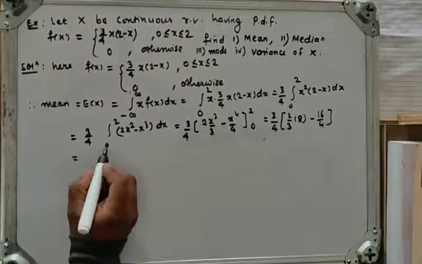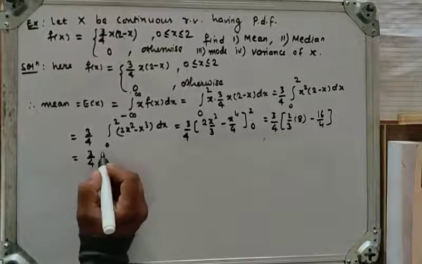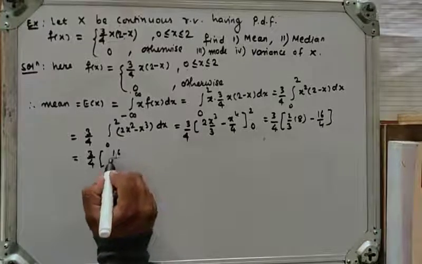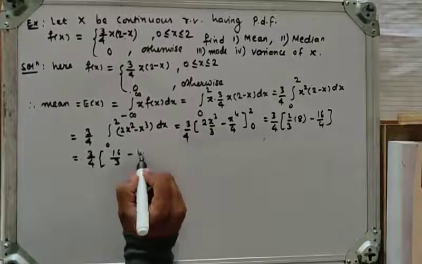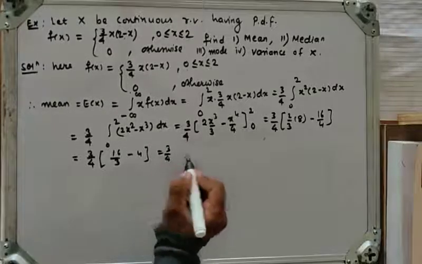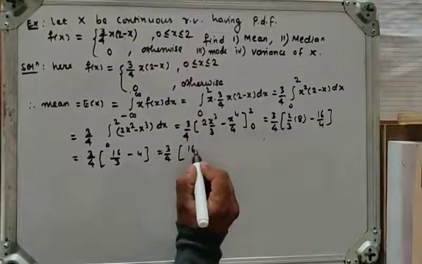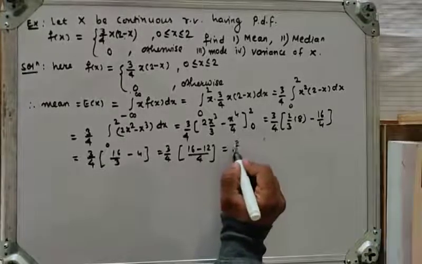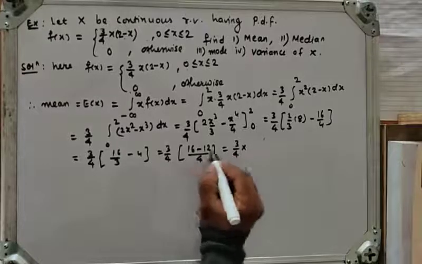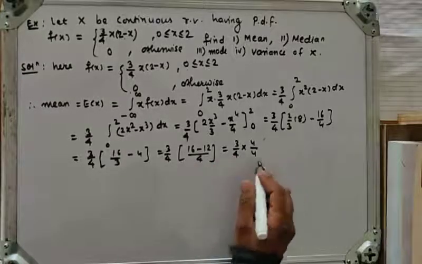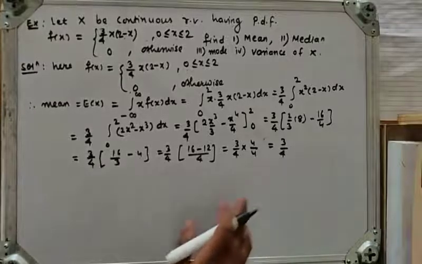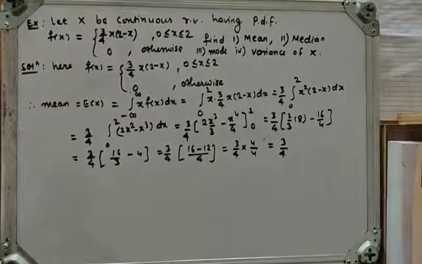Lower limit is 0, so only remains 16 upon 3 minus 4.